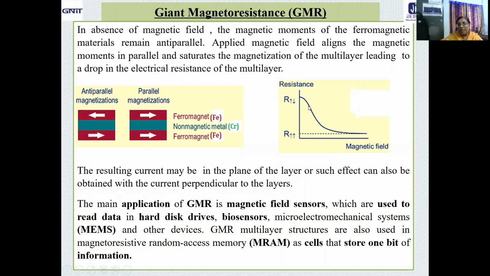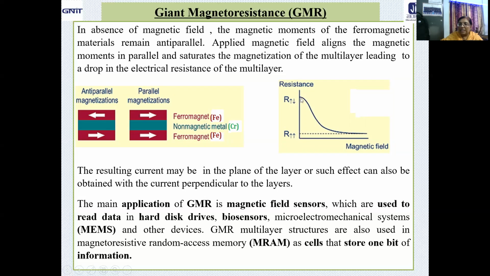That means conductance increases, and ultimately at a sufficiently large magnetic field you will find the resistance for parallel alignment is very small, where you are getting the saturation, because all magnetic moments of the ferromagnetic material are now aligned. So further increase of the magnetic field will not reduce the resistance anymore.